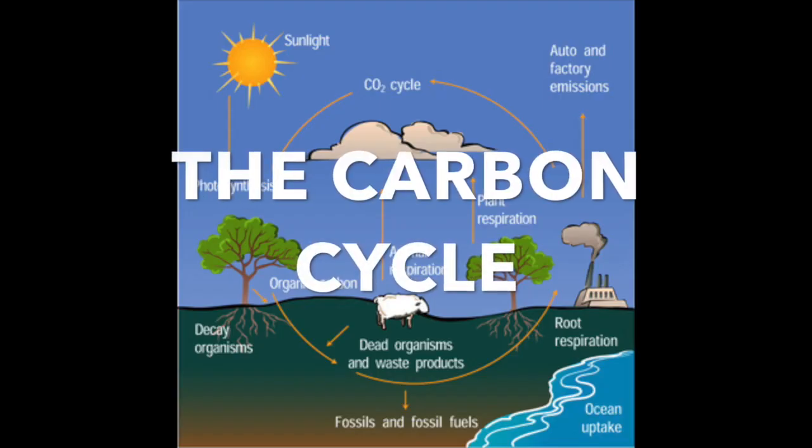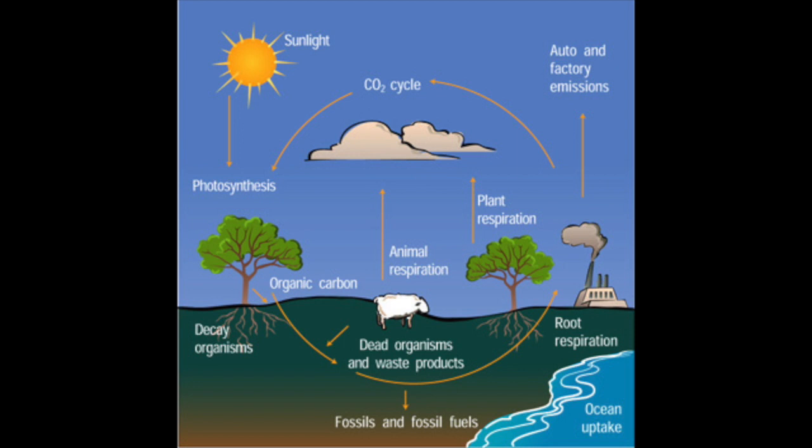Okay, now we're going to start talking about the steps of the carbon cycle. Before that, we need to know what the carbon cycle is in simpler terms. All living things are made of carbon. Plants that die get buried and turn into fossil fuels made of carbon, like coal and oil. They fossilize over millions of years pretty much. When humans burn fossil fuels, most of the carbon quickly enters the atmosphere as carbon dioxide.